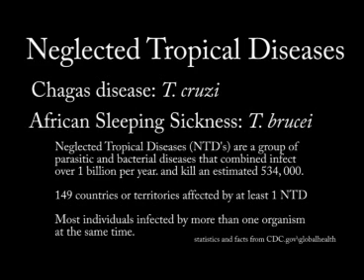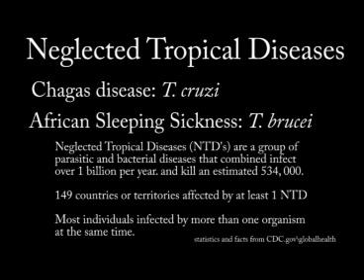One of the organisms you will be observing today, Trypanosoma, is listed by the Centers for Disease Control and the World Health Organization as a neglected tropical disease. This would include both Chagas disease, caused by T. cruzi, and African sleeping sickness, caused by T. brucei. Neglected tropical diseases are a group of parasitic and bacterial diseases that combined infect over 1 billion people per year and kill an estimated 534,000, or just over 500,000.